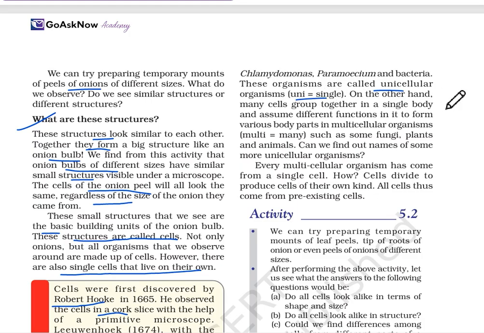Uni means single. On the other hand, many cells grouped together in a single body, assuming different functions to form various body parts, make a multicellular organism. Multi means many, such as in fungi, plants, and animals. Every multicellular organism has come from a single cell. How? Cells divide and produce cells of their own kind. All cells thus come from pre-existing cells.